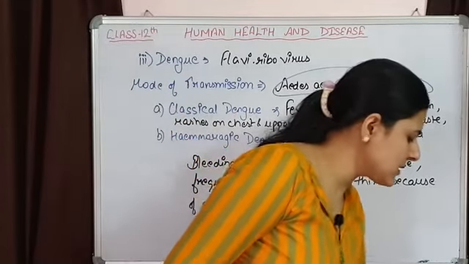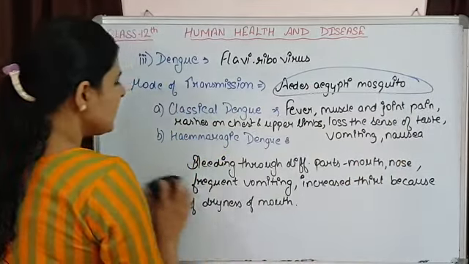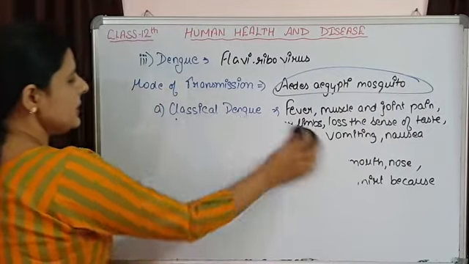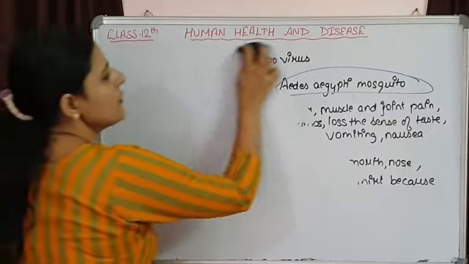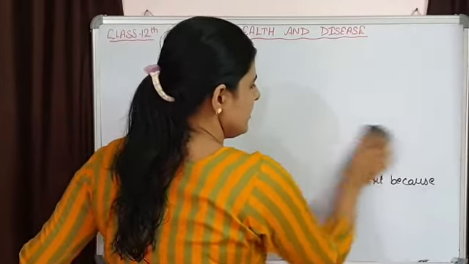Now we are going to discuss about malaria, and one important thing about malaria is that in malaria we have to discuss the complete life cycle of its causative agent.